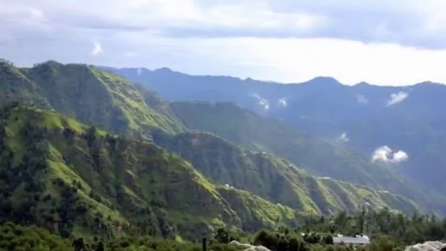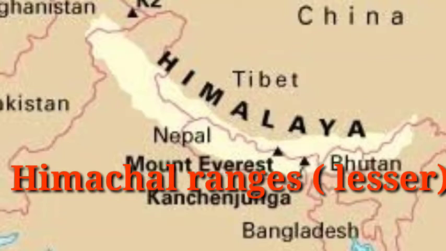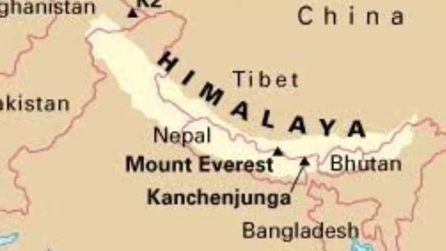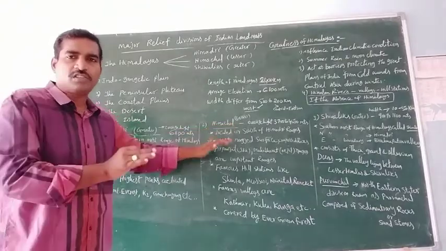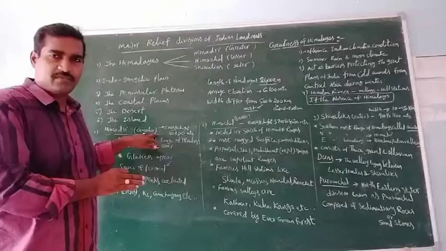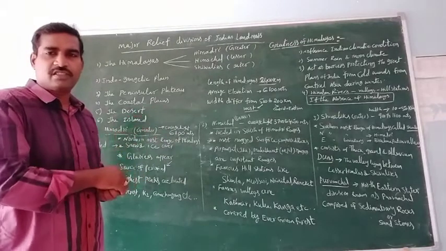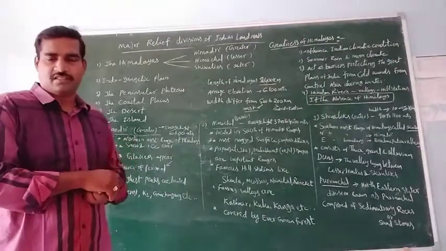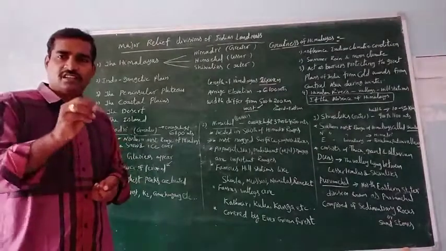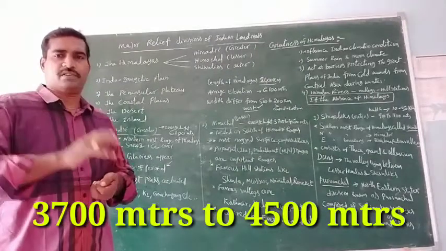The Himachal range is also known as the Lesser Himalayas. It is located south of the Himadri range. What is the average height of the Himachal range? 3,700 meters to 4,500 meters.